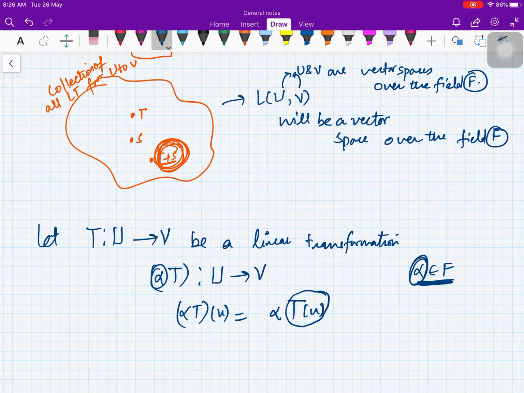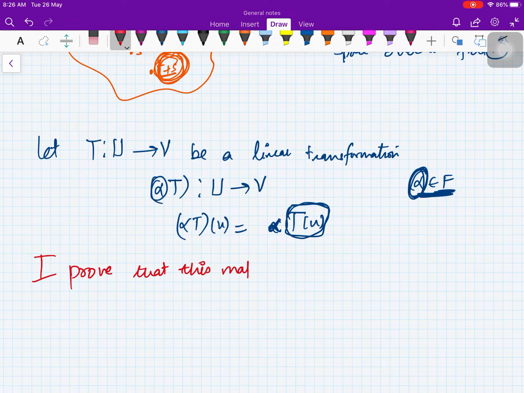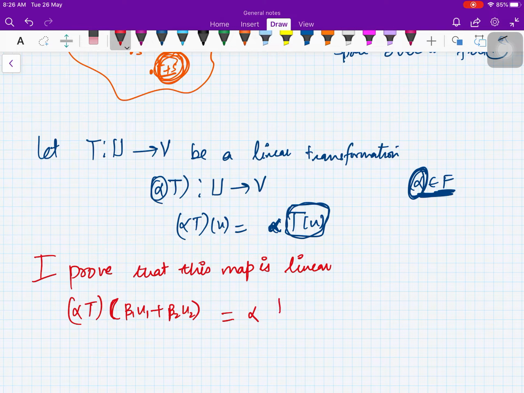So that is why this alpha, if I take it from field, now T(u) is a vector in V. I can multiply with alpha, because alpha is from my F and V is a vector space over F. Right. Now I will prove that this map is linear. For that, what I'll do, alpha T, you take say beta 1 u1 plus beta 2 u2. So that will be by definition alpha into T of beta 1 u1 plus beta 2 u2.